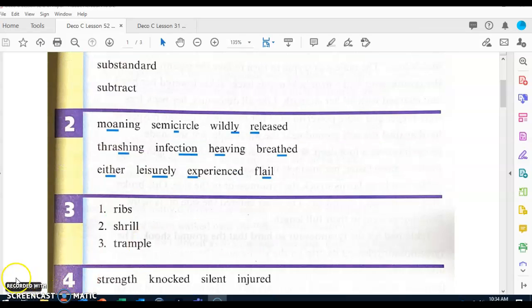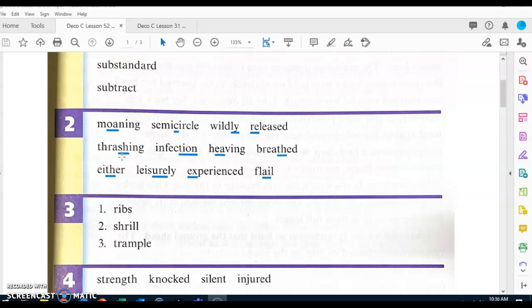Now, let's go ahead and look at part 2. So let's continue with the first word in part 2. First word. What's the underlined part? Oh. What word? Moaning. Next word. What's the underlined part? What word? Semicircle. Next word. What's the underlined part? Lee. What word? Wildly. Next word. What's the underlined part? Re. What word? Released.